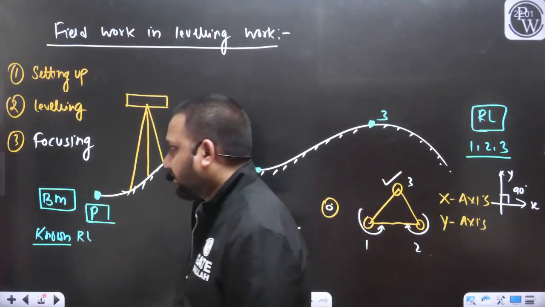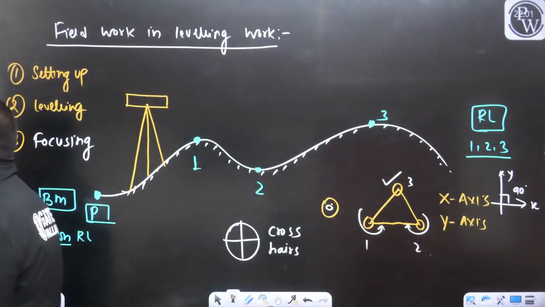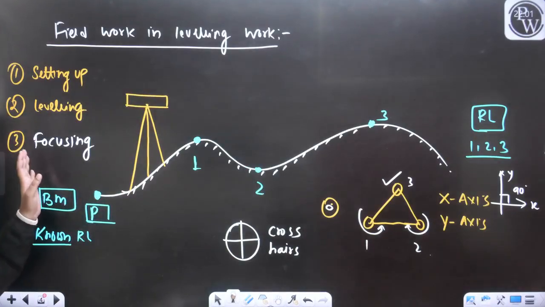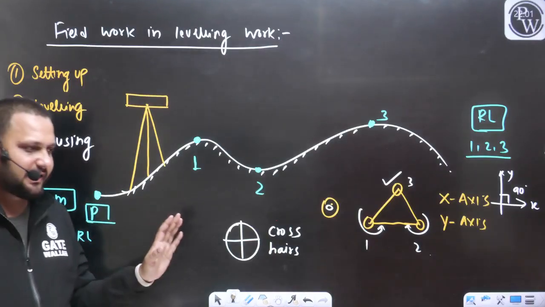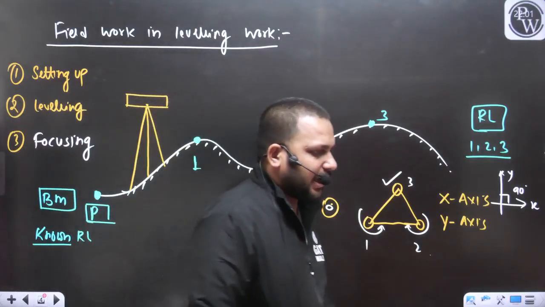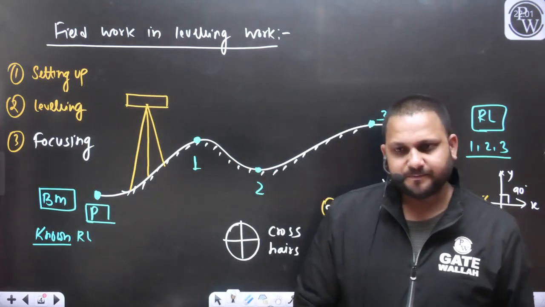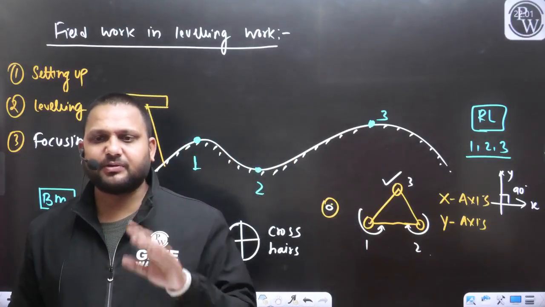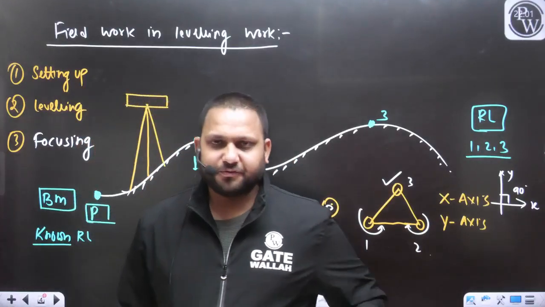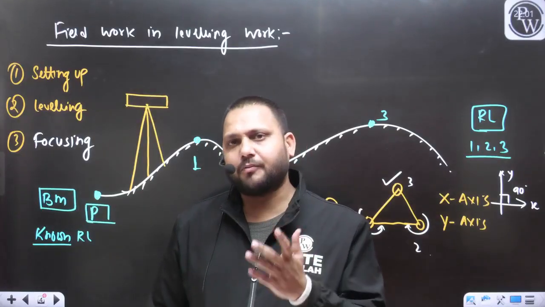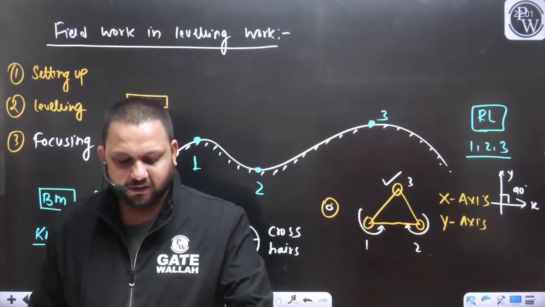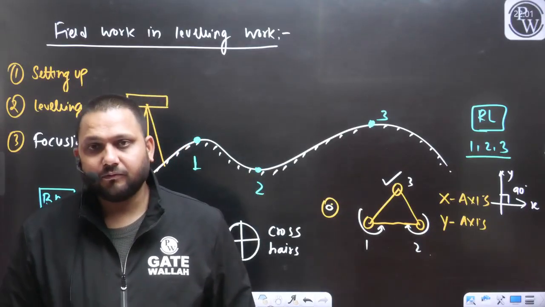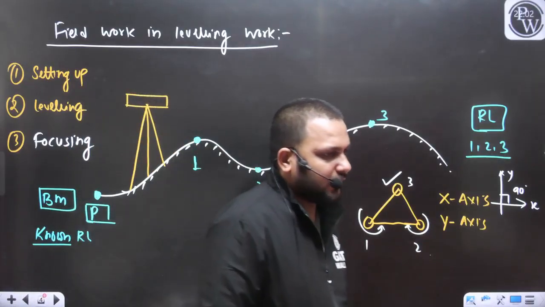I hope the discussion about the temporary adjustment of the level is clear to everyone. So first was the setting up, second is the leveling, and third is the focusing of the eyepiece and objective piece. These adjustments are required before taking any observation. If you take the observation without performing these temporary adjustments, those staff readings are going to be incorrect.